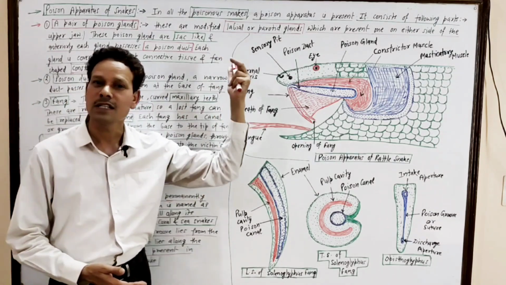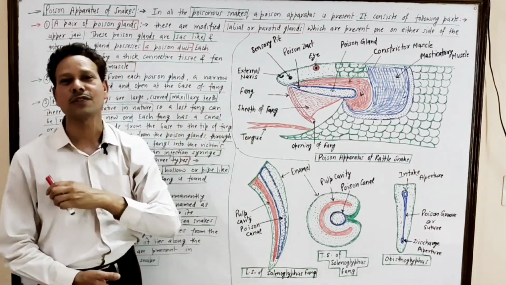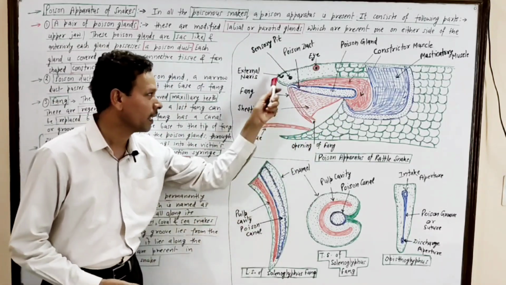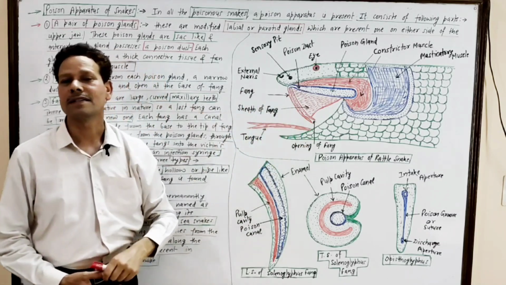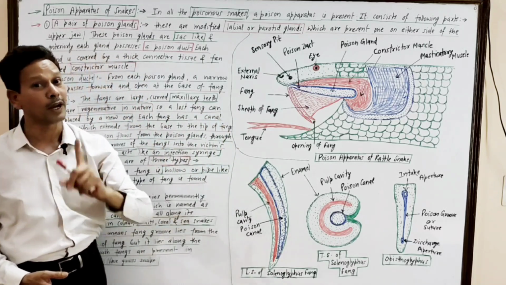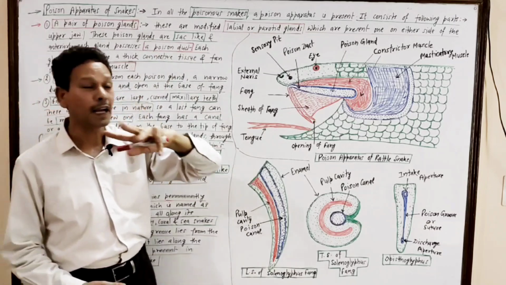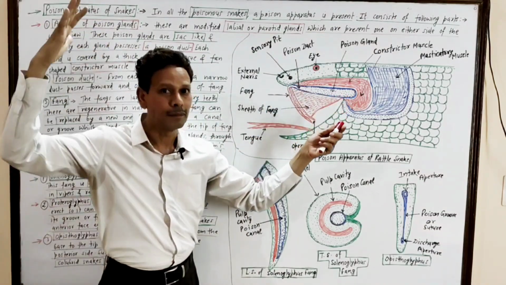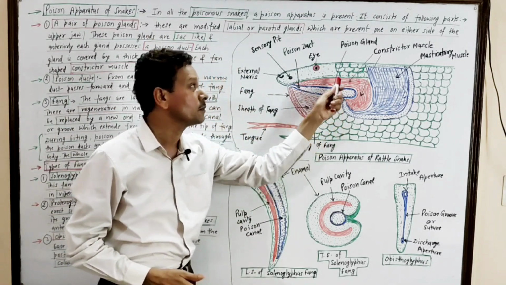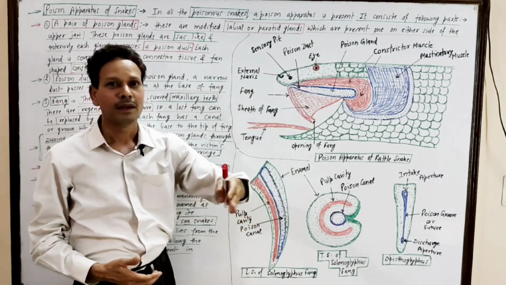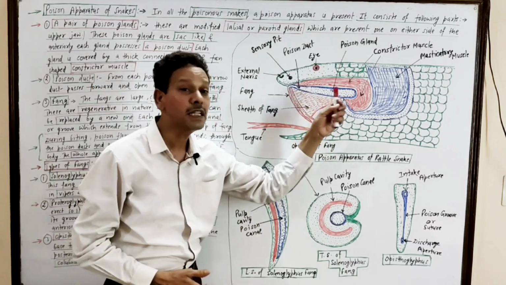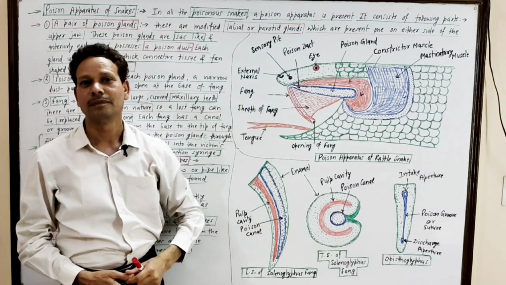In today's lecture, we will discuss the poison apparatus, and this apparatus consists of a pair of poison glands, a pair of poison ducts, and a pair of fangs. Dear students, note down that the poison apparatus consists of a pair of poison glands, and these poison glands are present in the upper jaw, in the head region. Look here in this diagram, very clear: this poison gland is present on each side of the upper jaw, head region.